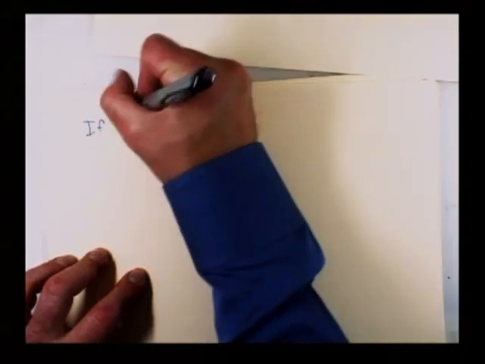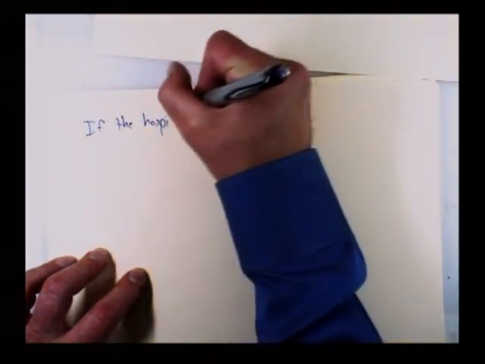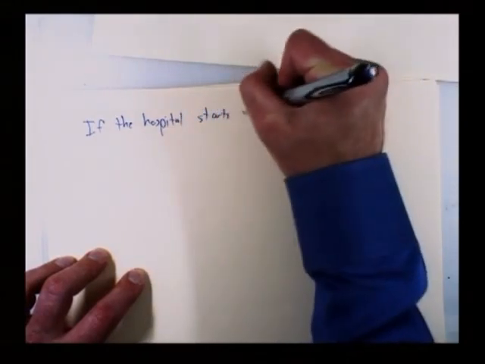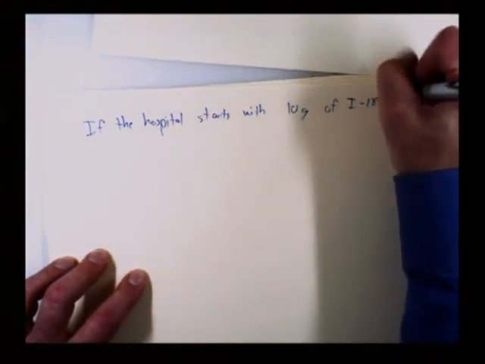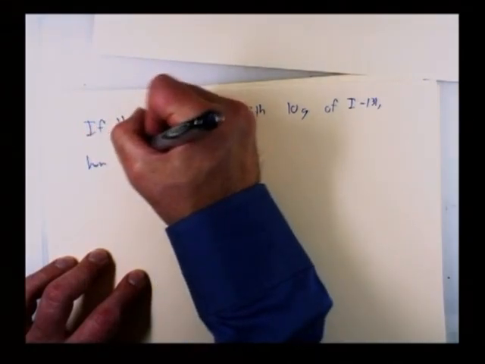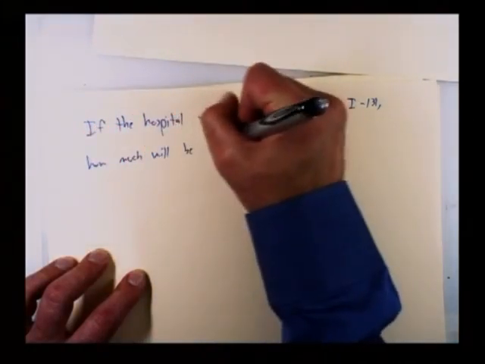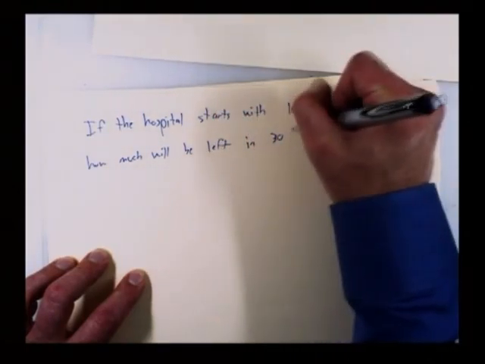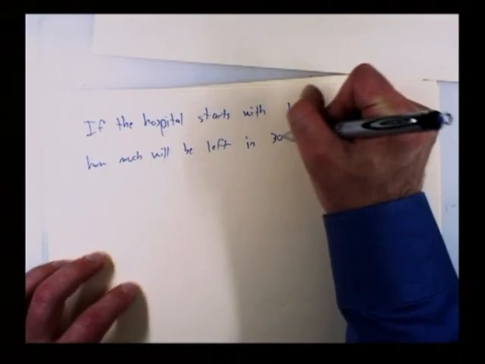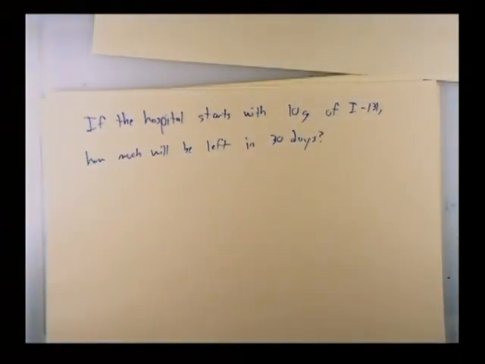How about this: if the hospital starts with 10 grams of iodine-131, how much will be left in 30 days? This is an important question for the person in charge of supply at the hospital. You see, iodine decays, that's the whole point, right? So if you buy it and put it in the closet and come back after a week, it's not all there. How much will you have? This is something we might very much want to know. How much will we have left?